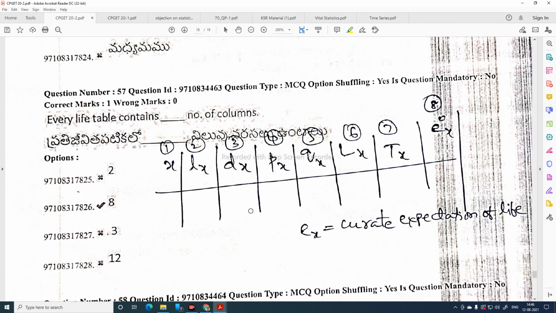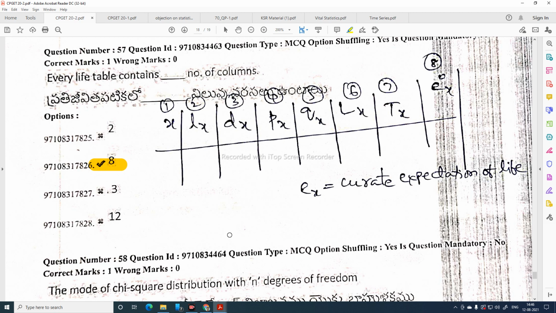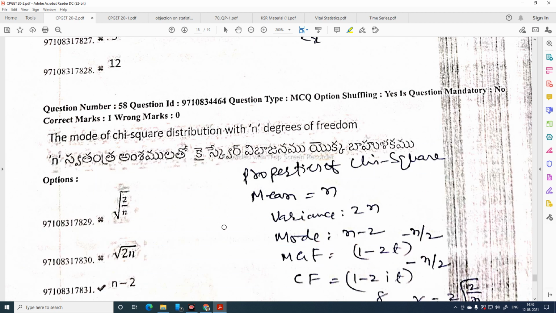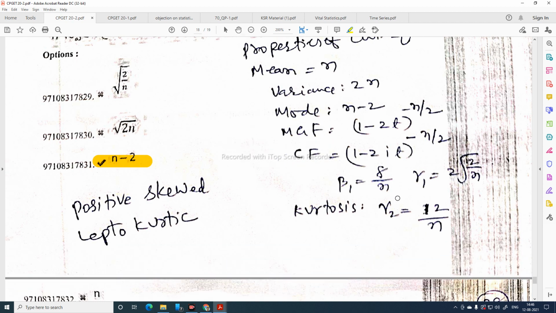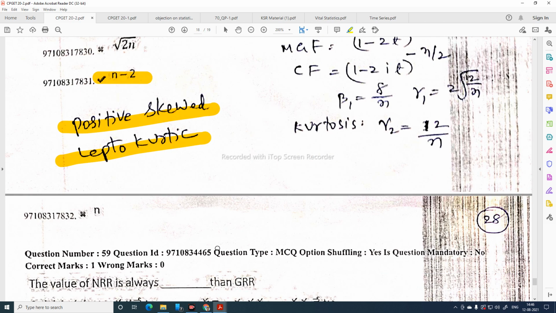The life table contains 8 columns: x, lx, dx, px, qx, capital Lx, capital Tx, e0x. ex is also there, the current expectation of life. The mode of chi-square distribution with n degrees of freedom is n minus 2. Some properties of chi-square distribution: mean is n, variance 2n, mode n minus 2, this is mgf, characteristic function, beta 1, gamma 2, 12 by n. Chi-square is a positively skewed leptokurtic distribution.